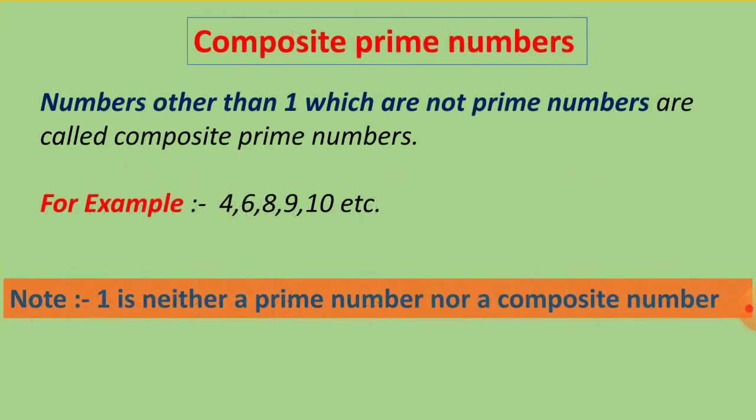What are composite numbers? Numbers other than 1 which are not prime numbers are called composite numbers. For example, 4, 6, 8, 9, 10, etc. We have to note that 1 is neither a prime number nor a composite number.